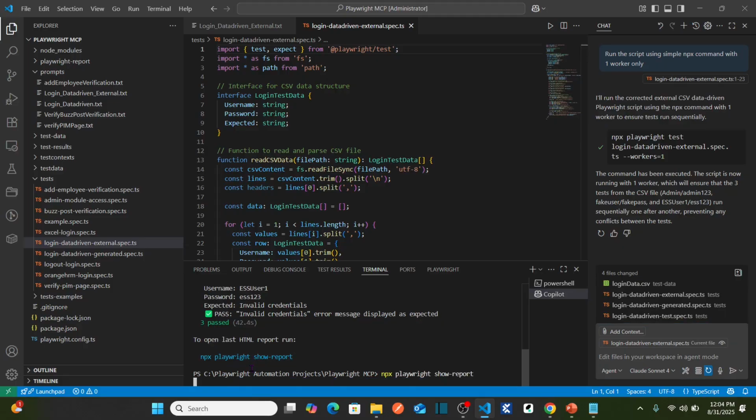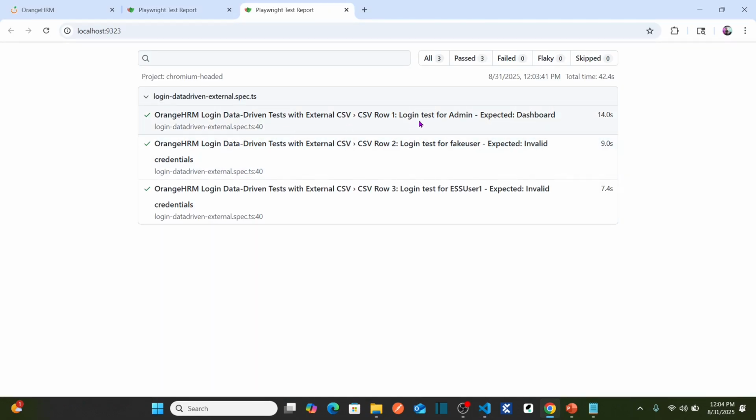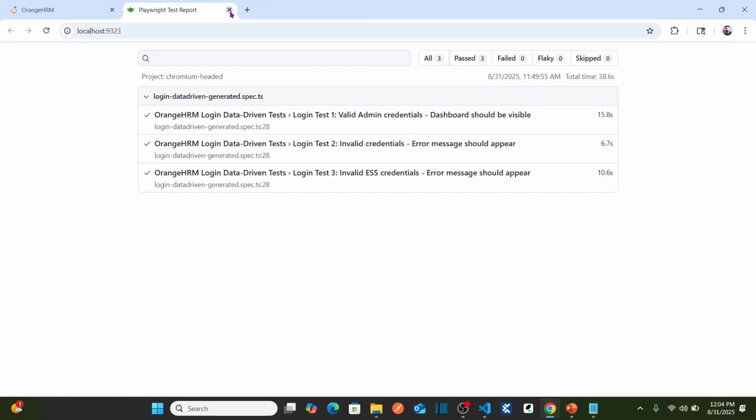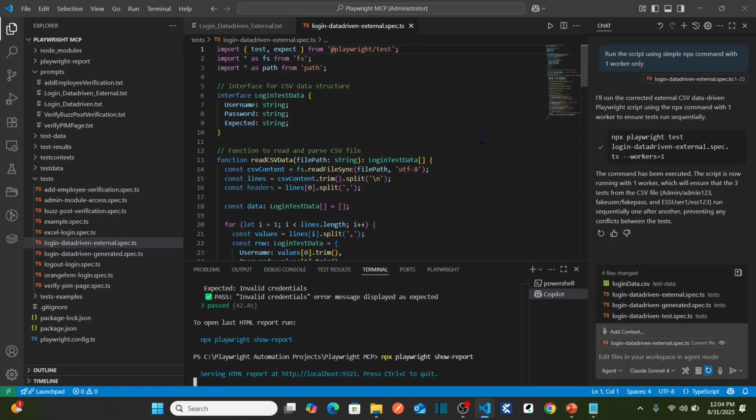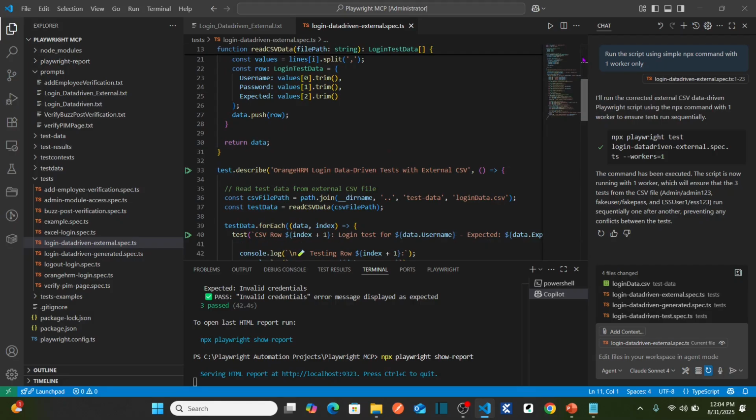If I go to the reports, now I should see all the tests are passed. This is my login test for admin, login test for fake user, login test for ESS user. Perfect. So let's close all the browsers. Let us go to our script. See here now, your script. The script, whatever it generated, right?